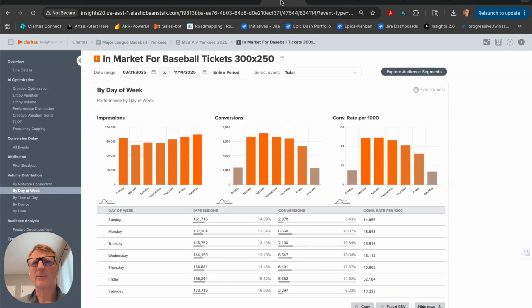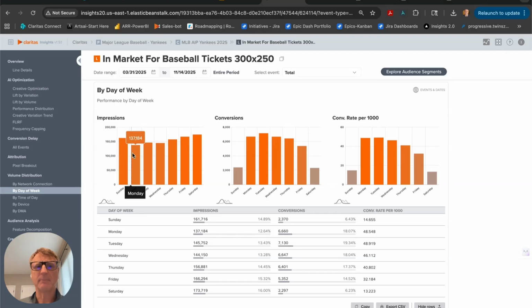Let's go ahead and go back to our Major League Baseball example. And here's some of the data that we get from the Claritas dashboard. We can see here that we're looking at the ad response by day of week. This is a good dashboard, so it just shows you what the right answer is, but we're going to try to figure out if AI can find it as well.